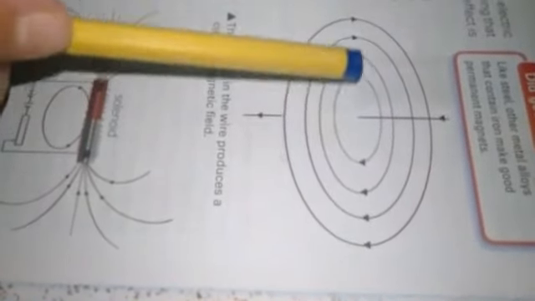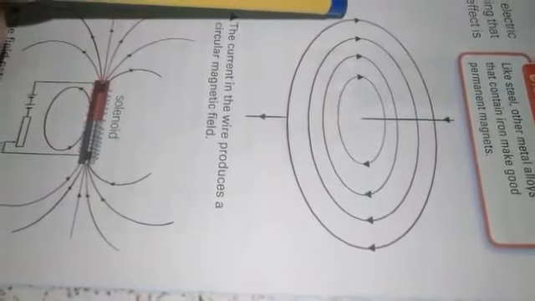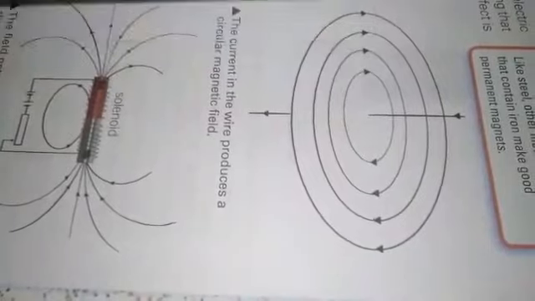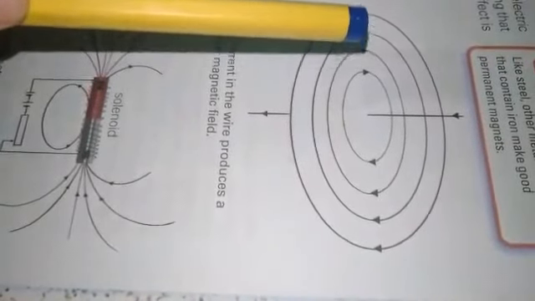They will become anti-clockwise. Again, the field is strong close to the wire, and as we move away from the wire, the strength of the magnetic field will become weaker. The size of the current can also affect the magnetic field. If more current is passed through the wire, the magnetic field gets stronger.